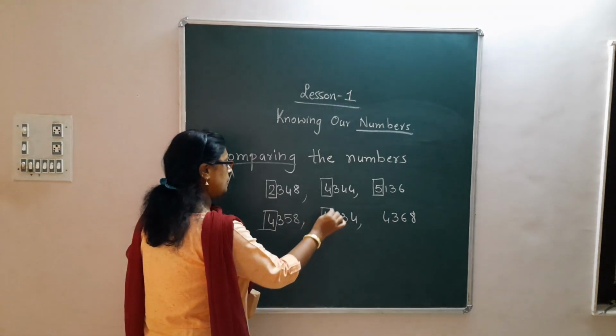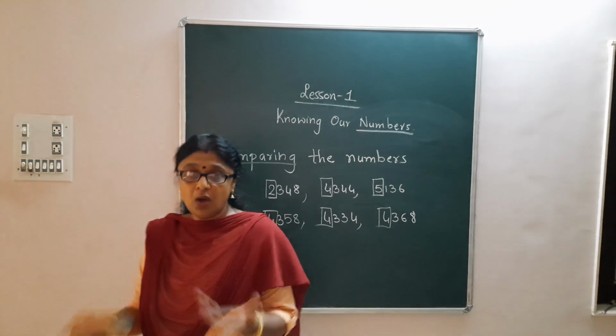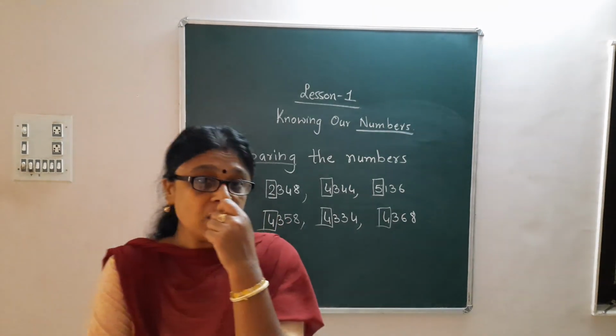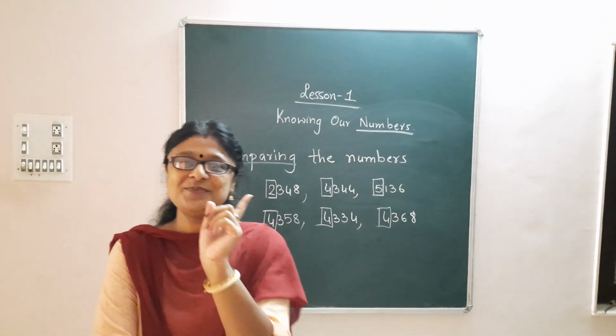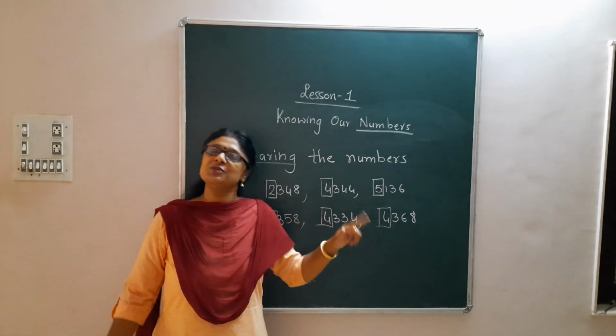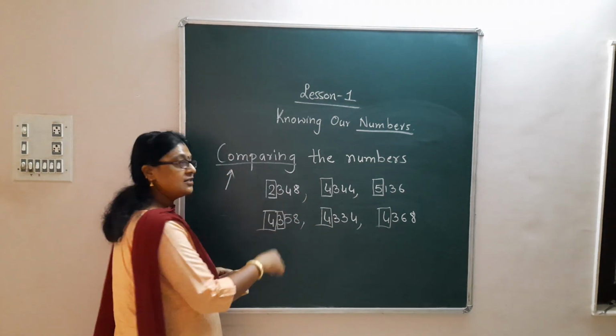4, 4, 4. Oh my God. All are 4. Now what shall we do? Again a problem? No, not a problem. You have to switch on to the second one. Let us see the second digit. Second digit is 3.